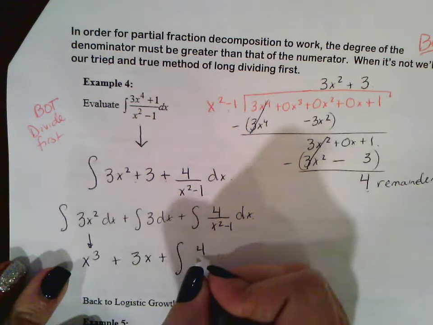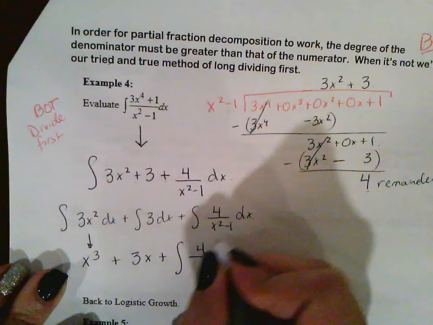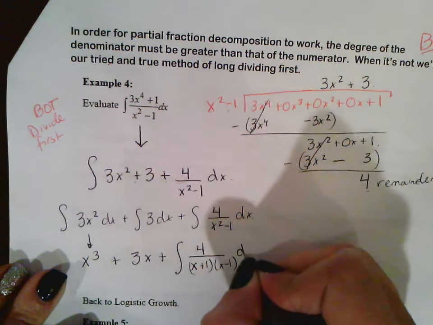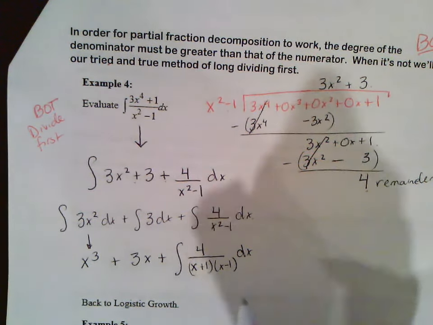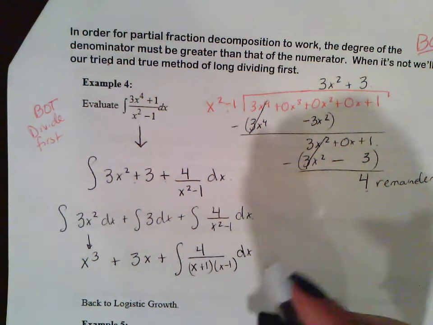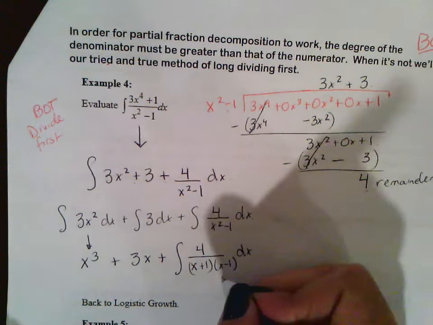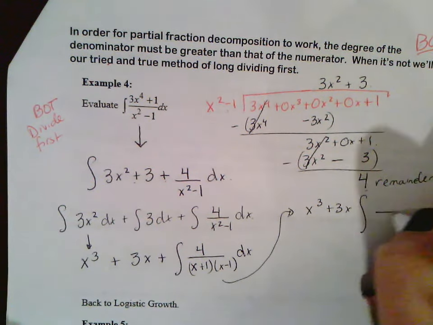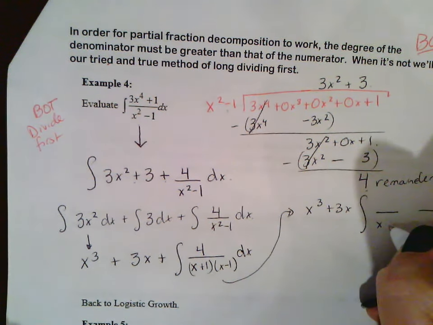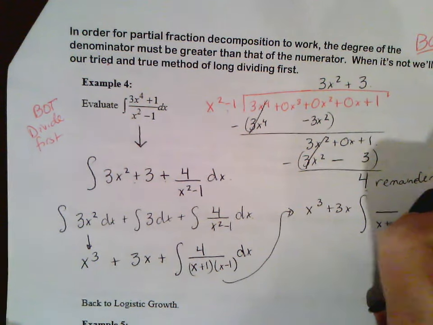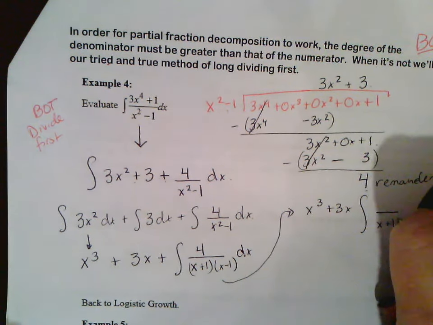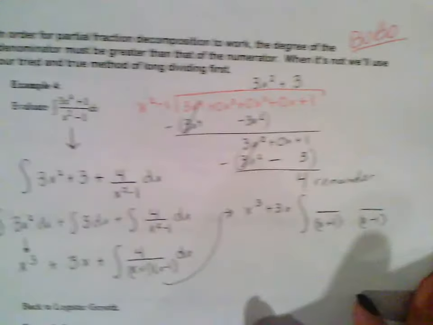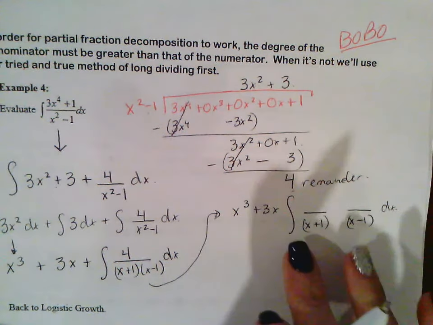So we're going to actually factor the denominator, and this factors out perfectly into x plus 1 times x minus 1, and you're going to use the cover-up method in order to do what? So I'm going to bring along the x cubed plus 3x for every single step. The idea is you want to break this up into two linear, non-repeating denominators. One is x plus 1, the other one's x minus 1. The question is what are our numerators? Maybe you guys can figure this out.